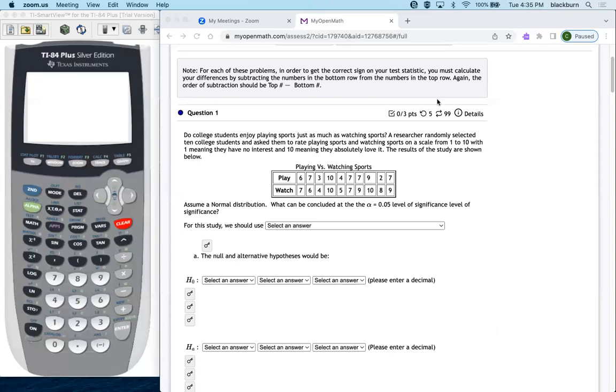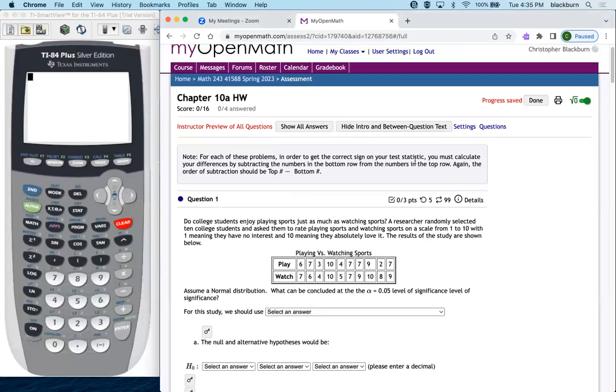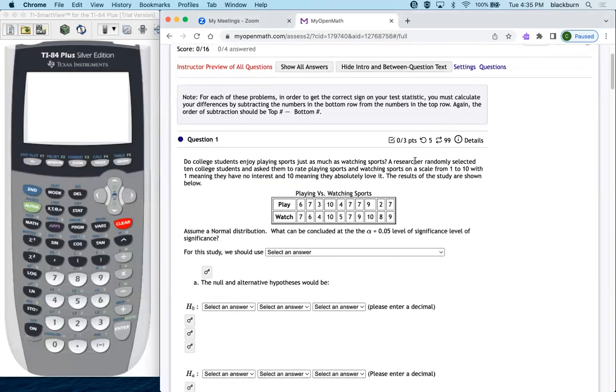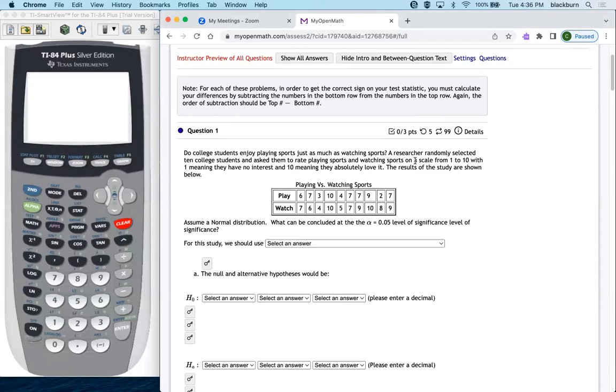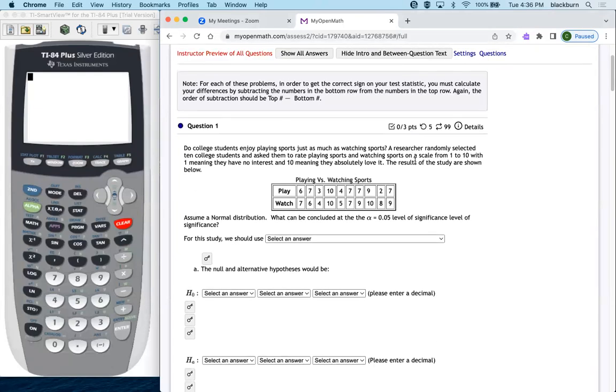Okay, so we're gonna go over some stuff from chapter 10, right? Or chapter 9. No, chapter 10. So let's start with the first one here. This is the 10A homework. And there's only 4 questions on each assignment, I think. So hopefully it's not going to be too bad for y'all.